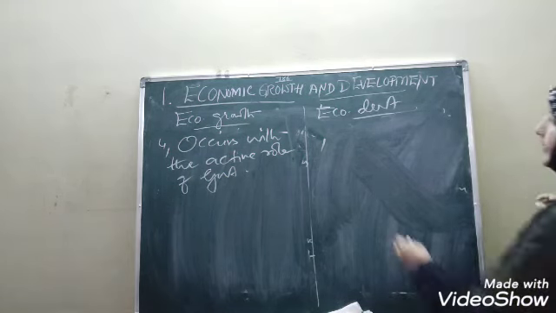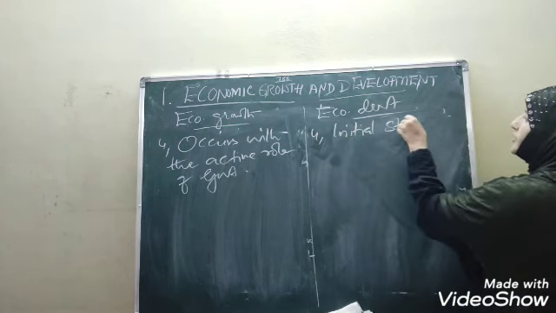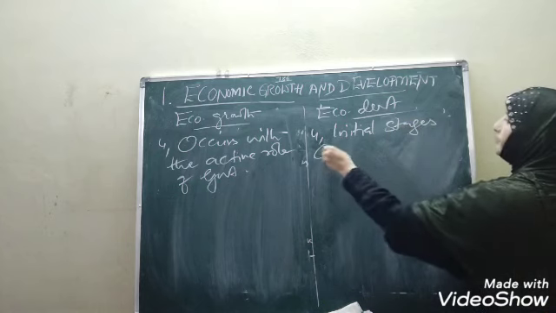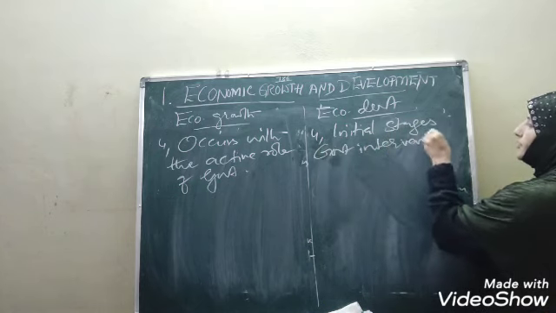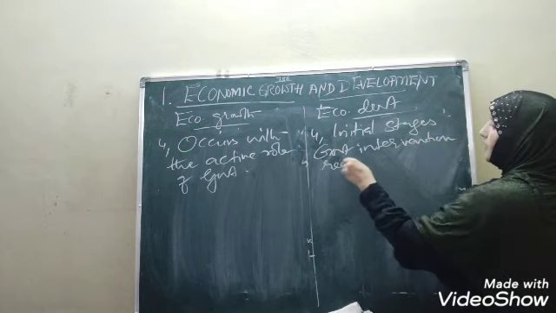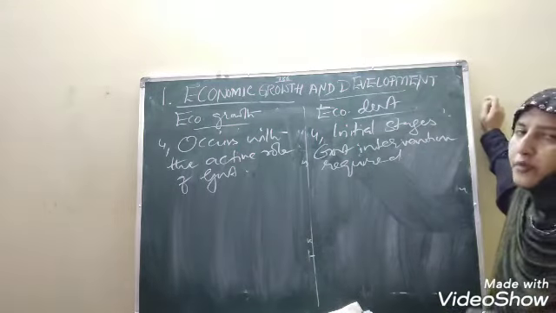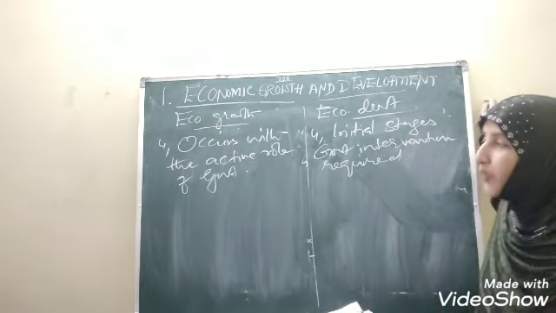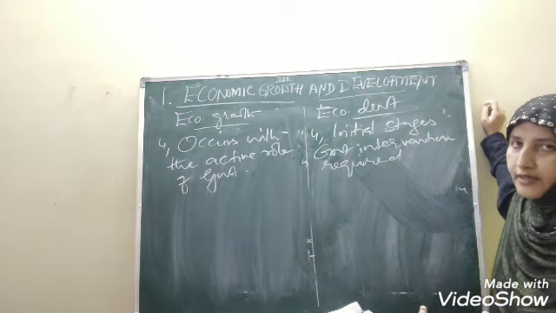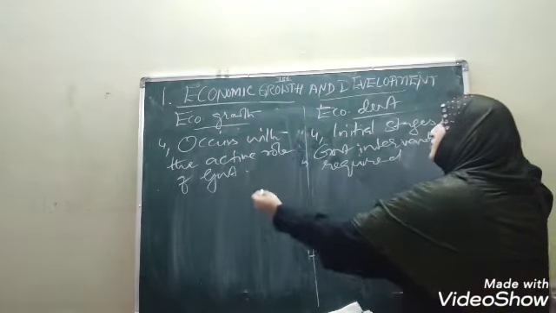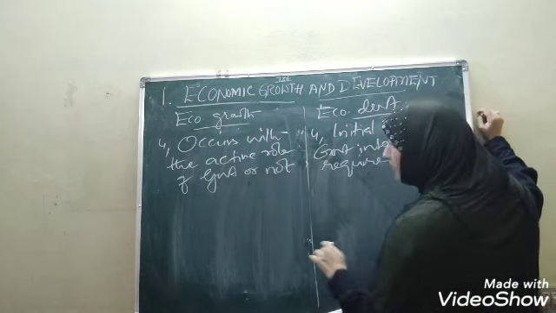Whereas in development, in the initial stages, compulsory government intervention is required. Government intervention is required. What does it mean, children? It means that growth occurs with the help of the government. We can expect, children, that economic growth occurs in the developed countries of the world; sometimes the government helps, or sometimes the government may not help also.